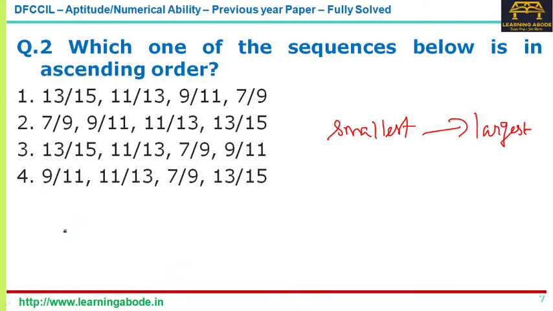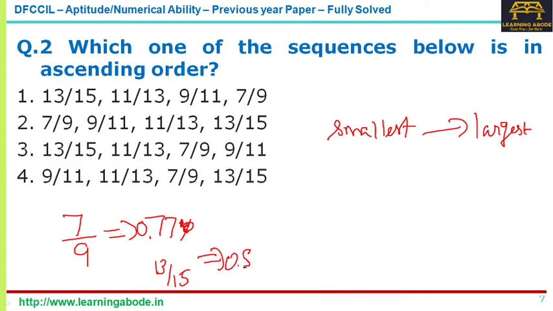The other way is to understand that when the difference between numerator and denominator is the same, the ones with the least numbers will have the smallest value. Now if you write in terms of decimal, 7 by 9 is 0.77, and 13 by 15 is 0.86. Everything else is between 0.77 and 0.86. So the least number here is 0.77,